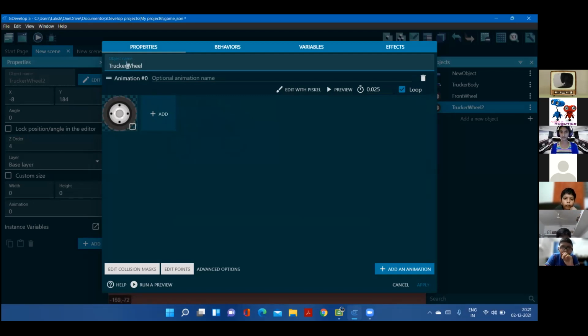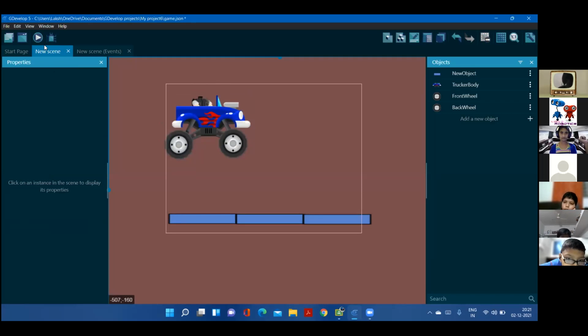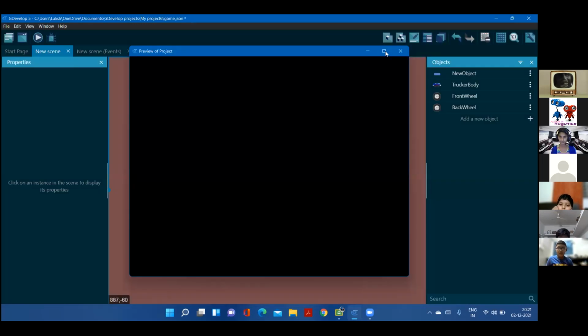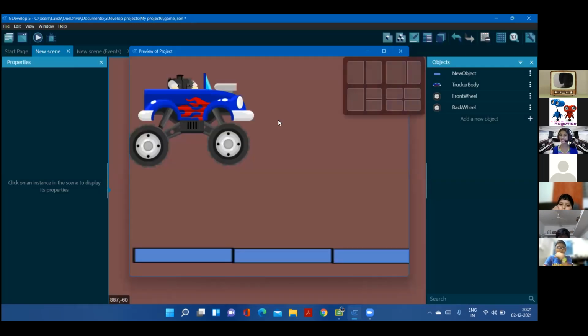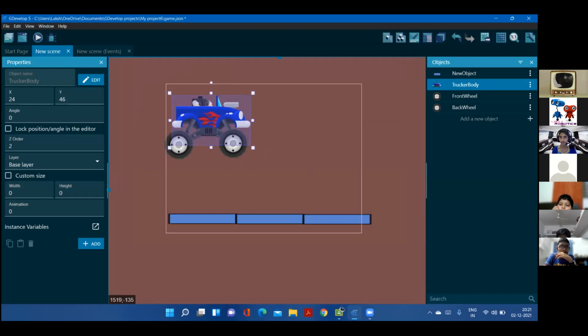Okay. So now this is the back wheel. We can rename it as the back wheel. Now, let's just run it. Okay. It's not doing anything. It's not falling on the platform. It's just standing there because we didn't add the physics behavior. Of course, we have to add the physics behavior.